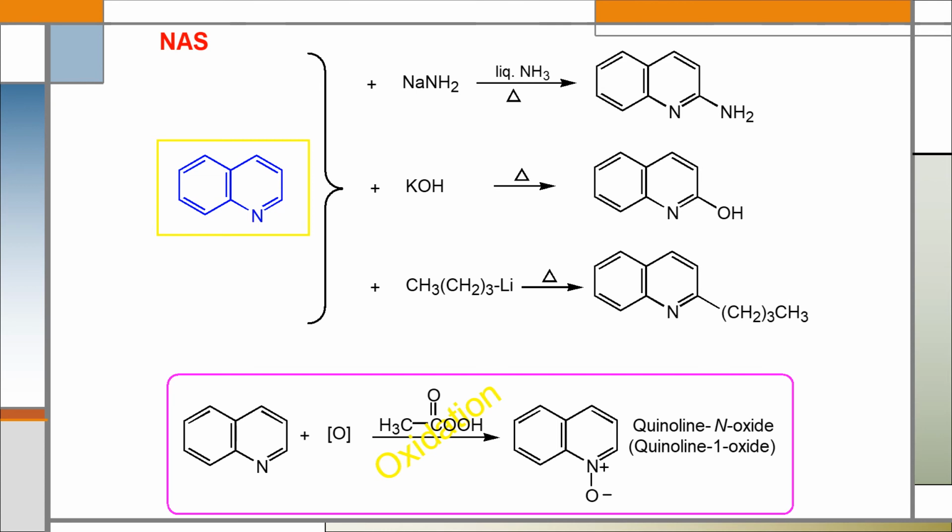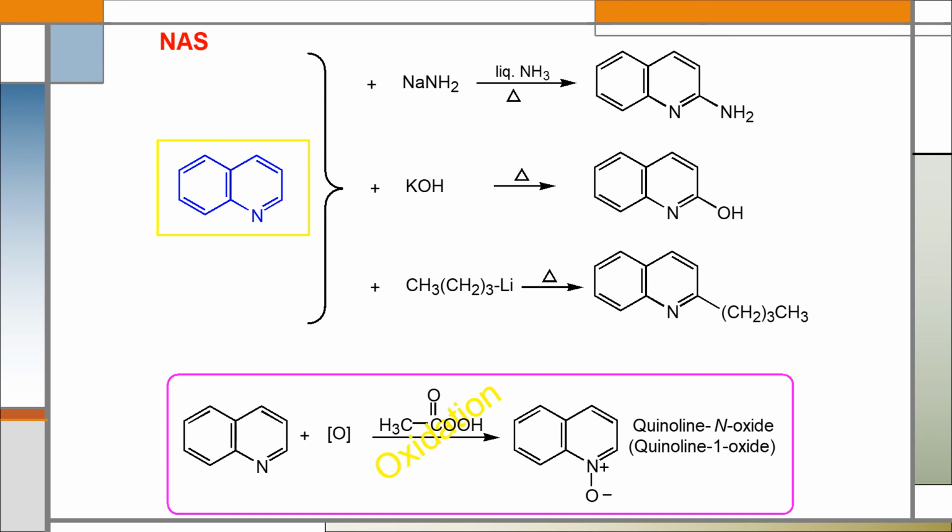When quinoline reacts with potassium hydroxide, the major product is 2-hydroxyquinoline. If quinoline reacts with n-butyllithium, 2-butylquinoline is the major product. Actually, these three are examples of nucleophilic substitution reaction.